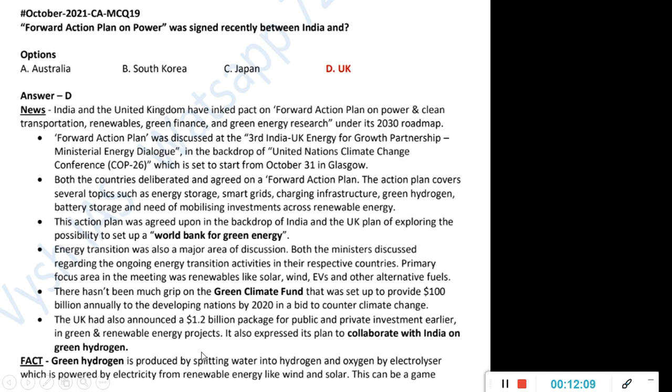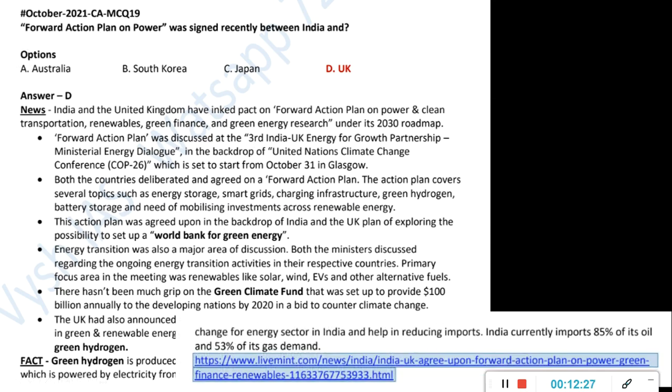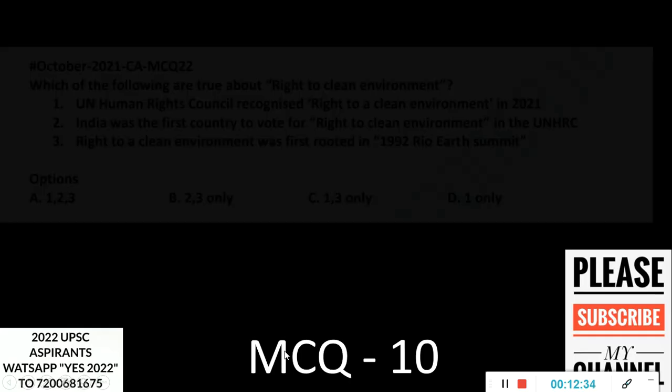So all these things, which are too much in the news, have a higher chance of coming in the exam. With UK we have something, with the European Union we have something, and with Australia, USA also I told you something. So make a note of these names in a tabular format, then it will be easy for you to learn by heart. India currently imports 85% of its oil and 53% of its gas demand, which we are trying to reduce.